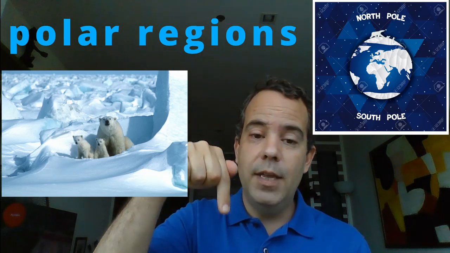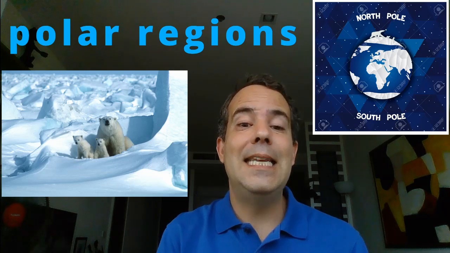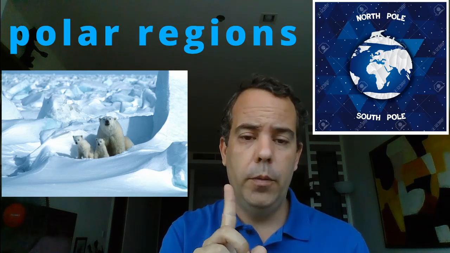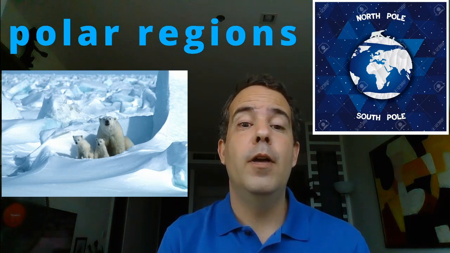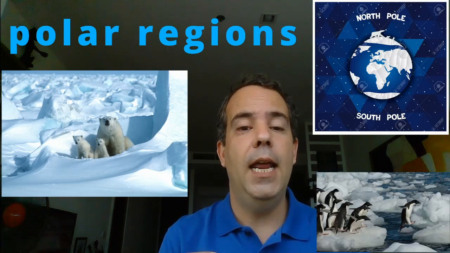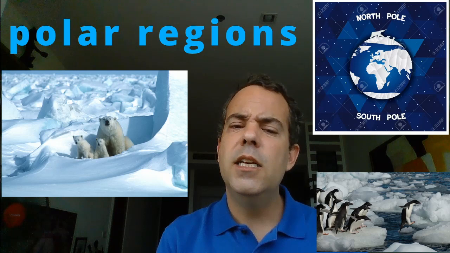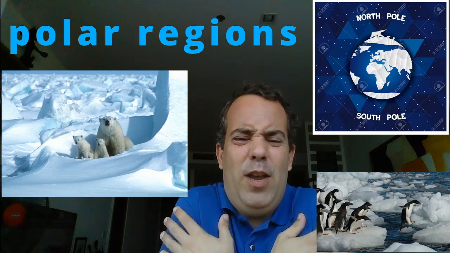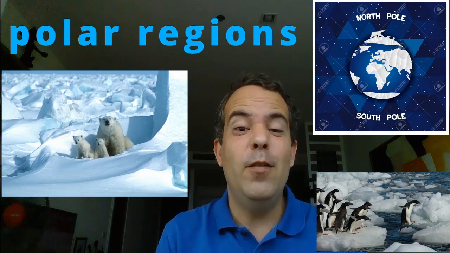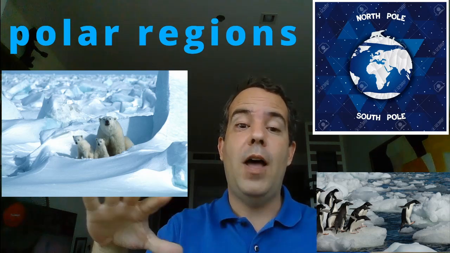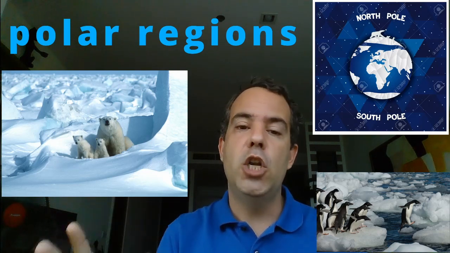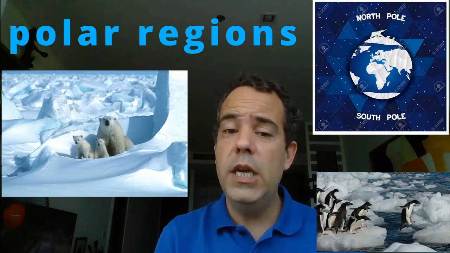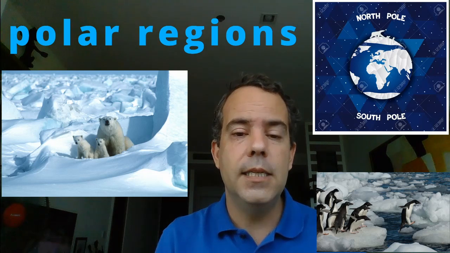And then you have the South Pole. In the South Pole, you don't have polar bears, but you have penguins and other animals. It's also a very difficult place to live. It's very, very cold. You have a lot of ice, a lot of snow. So no trees, no plants.